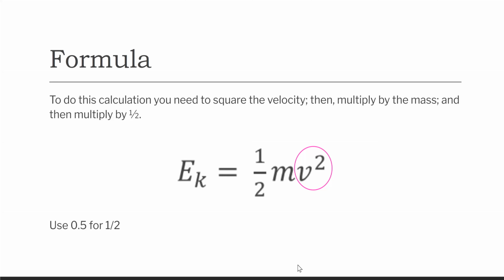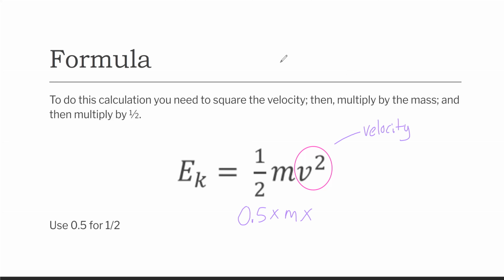I was just saying, instead of saying 1/2, we can say 0.5, and then we would multiply that by the mass, and then we would multiply that by v squared. Now, v is the velocity, or the speed, remember.